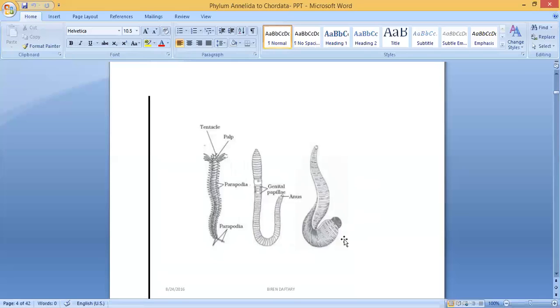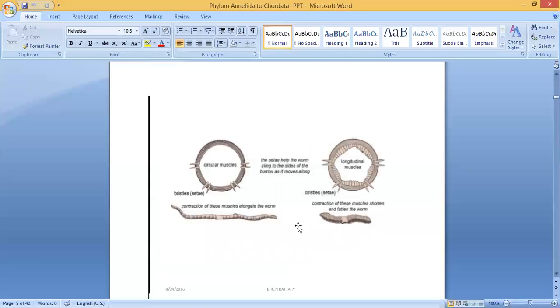So you can see here some pictures they have given. The tentacles, in the previous class we discussed what is meant by tentacle. Just below that you can see palp, parapodia, this is also parapodia. Here is the anus, at the posterior end. Here in the middle it presents genital papillae. Here you can see muscles, circular muscles and longitudinal muscles which help for locomotion.